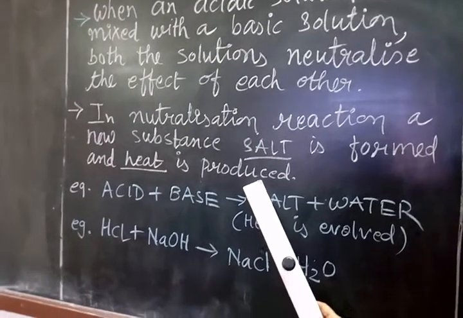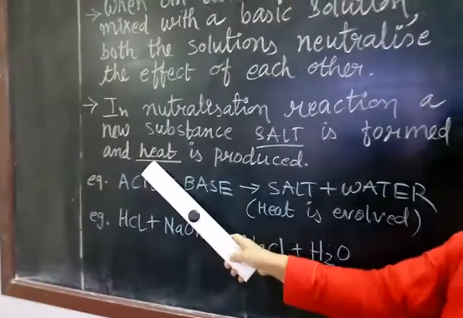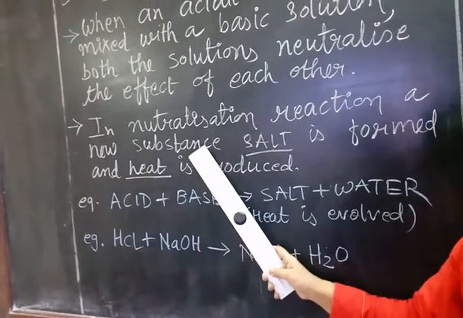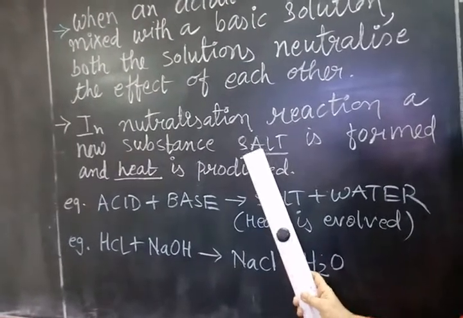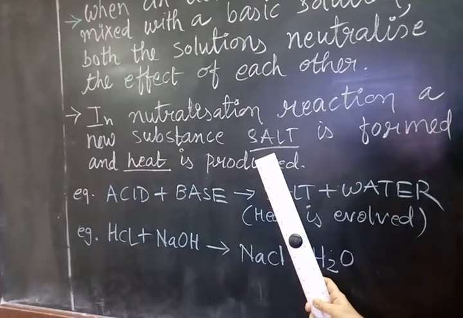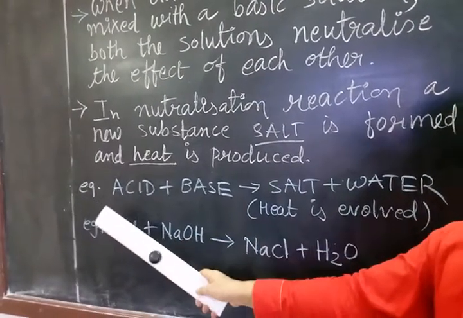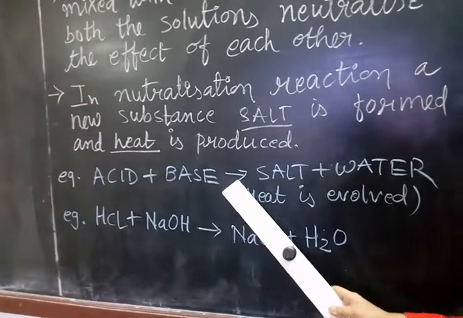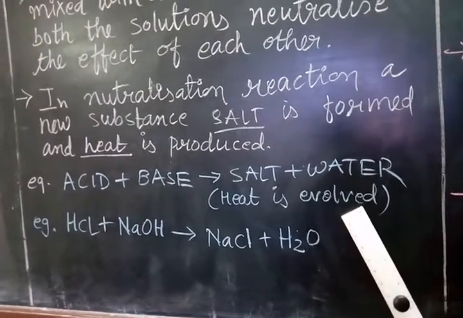Whenever acid and base get mixed, if we try to touch the test tube, clearly we can feel some hotness, that means heat is produced. The new substance formed has salt property. That means it is not an acidic substance, and it is not a basic substance either. Now let us see how it forms. Here its formula is given: acid plus base gives salt plus water, and heat is evolved.